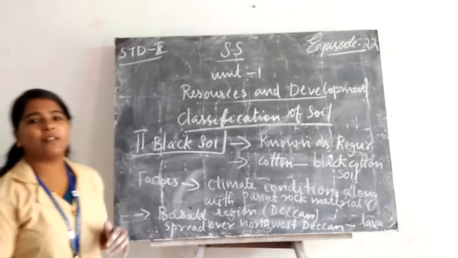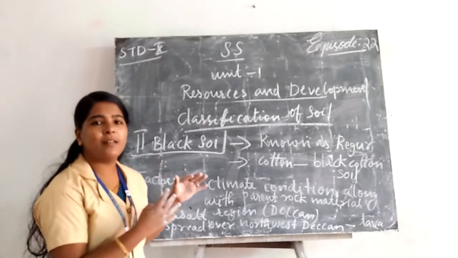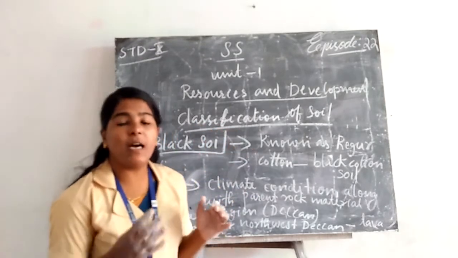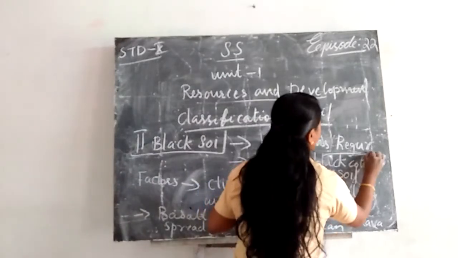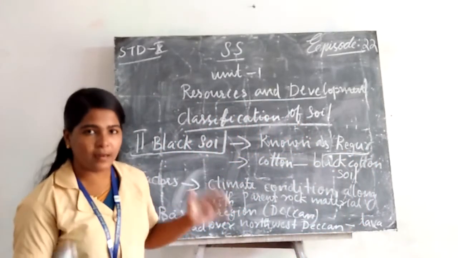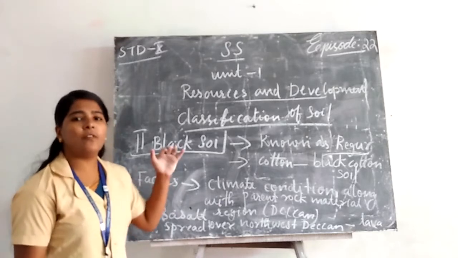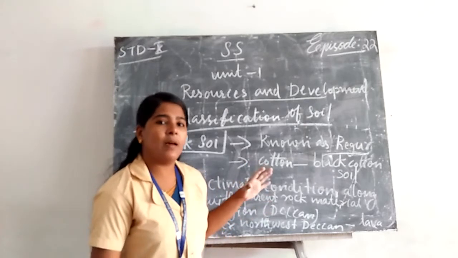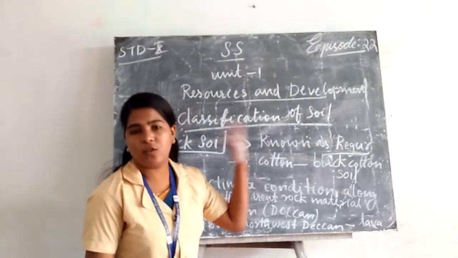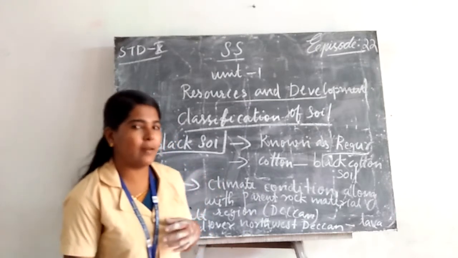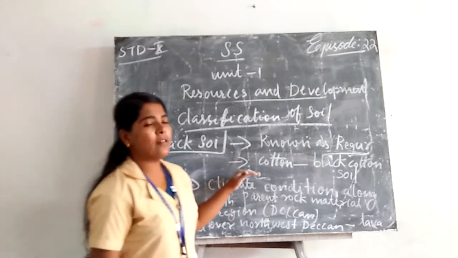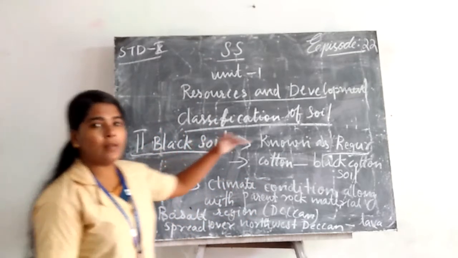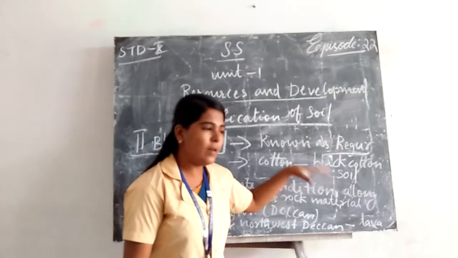Then the second one, black soil. Like its name, it is black in color, so it is known as black soil, and it is otherwise known as regur. Okay, the black soil is also known as regur, and it is the most fertile for the cotton crop. The black soil is also known as black cotton soil.